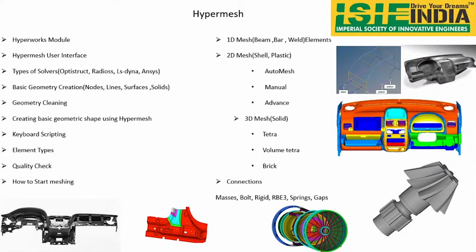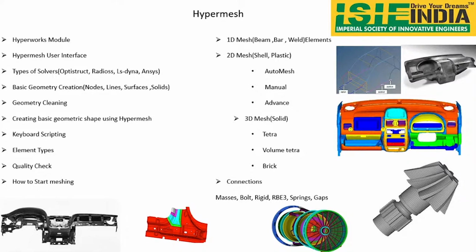And element types. We have different types of elements like 1D, 2D, 3D, so we are going to discuss them. And quality check is one of the very, very important things in HyperMesh. Later we will be discussing how to start meshing. As I said, element types 1D, 2D, 3D. 1D elements are nothing but bar, beam and weld elements. So these are 1D meshing. If you see the roll cages and chassis, those are called 1D elements.